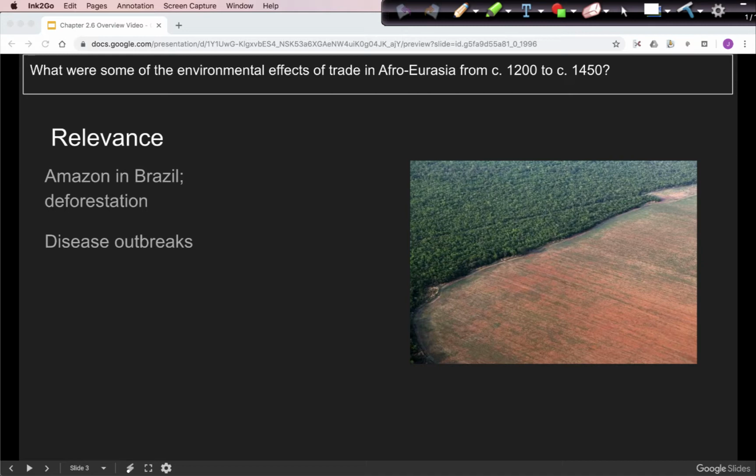And while countries like Brazil do need more food to feed a growing population, as we'll see in the chapter today, there are some lasting effects on farmland when you cut down trees. Another thing we've seen in the news in the last year or so are disease outbreaks. There was an outbreak of Ebola in West Africa, for instance, and one of the things we see is that as societies are interconnected by trade, a disease outbreak in one place can easily affect greater and greater numbers of people because they can spread through those connections.